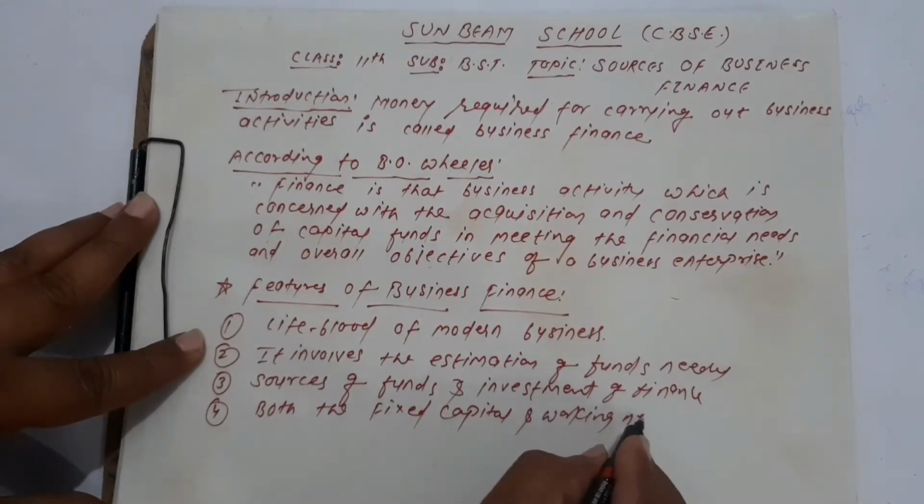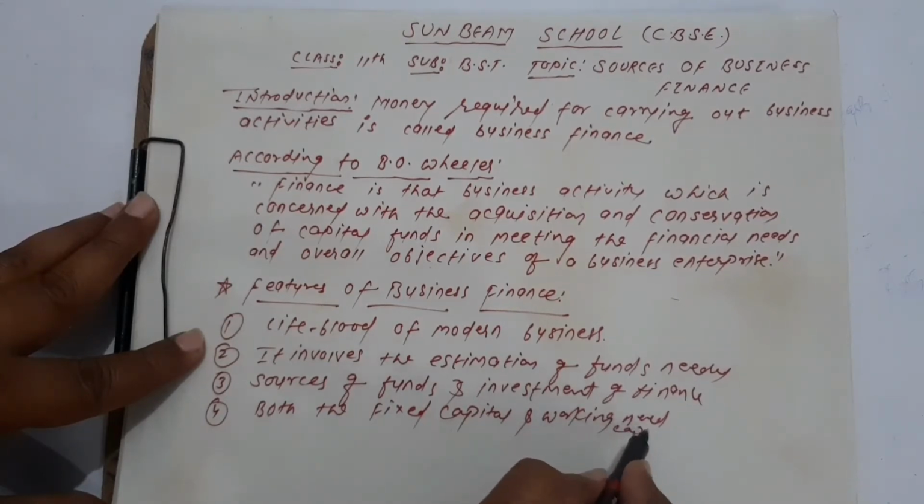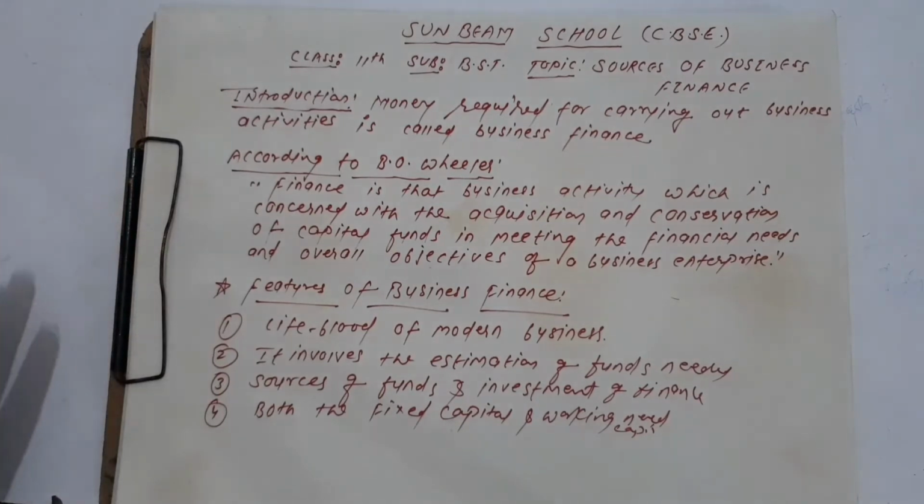Now I will explain what is fixed and what is working capital. See, fixed capital means the capital which is fixed in nature, that is for a long time, or we can say long-term capital.